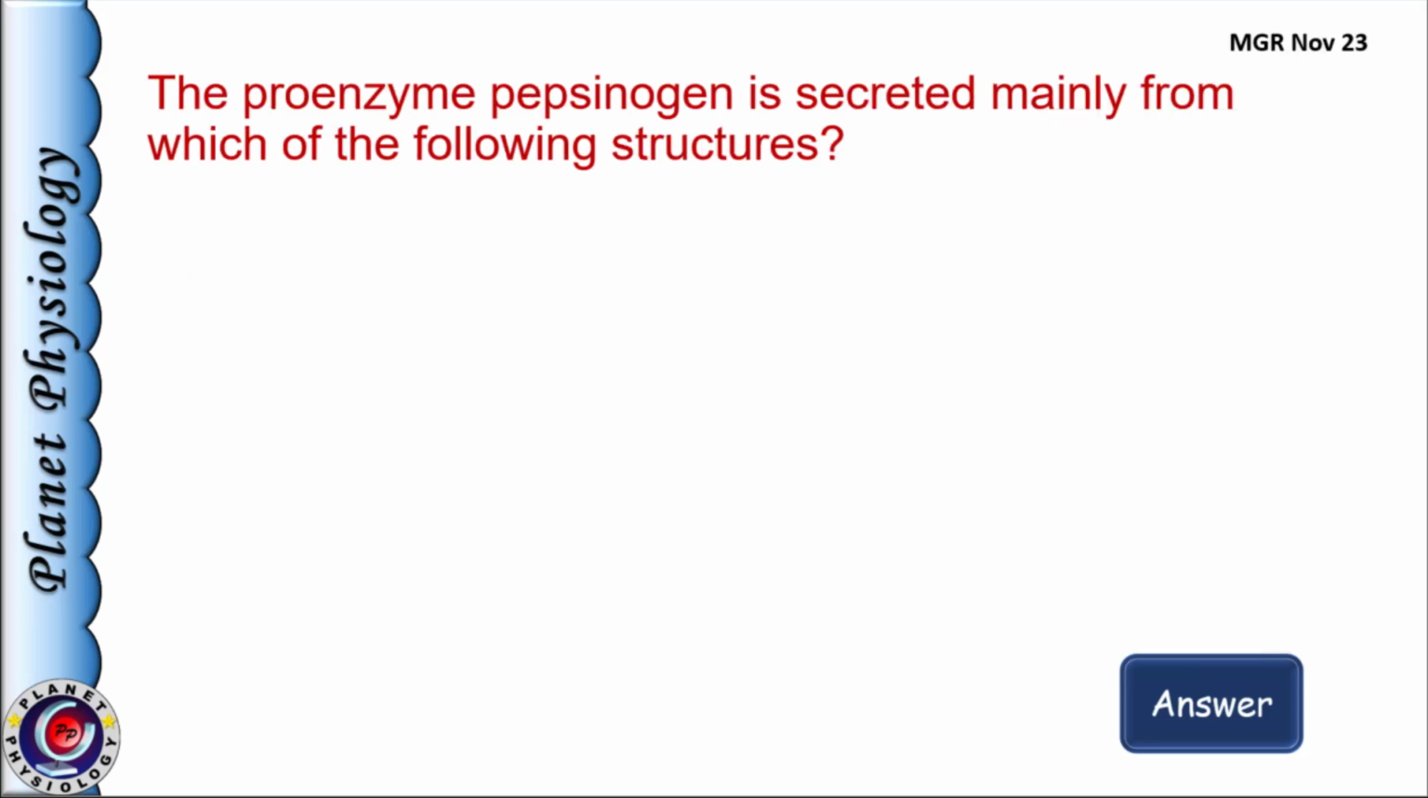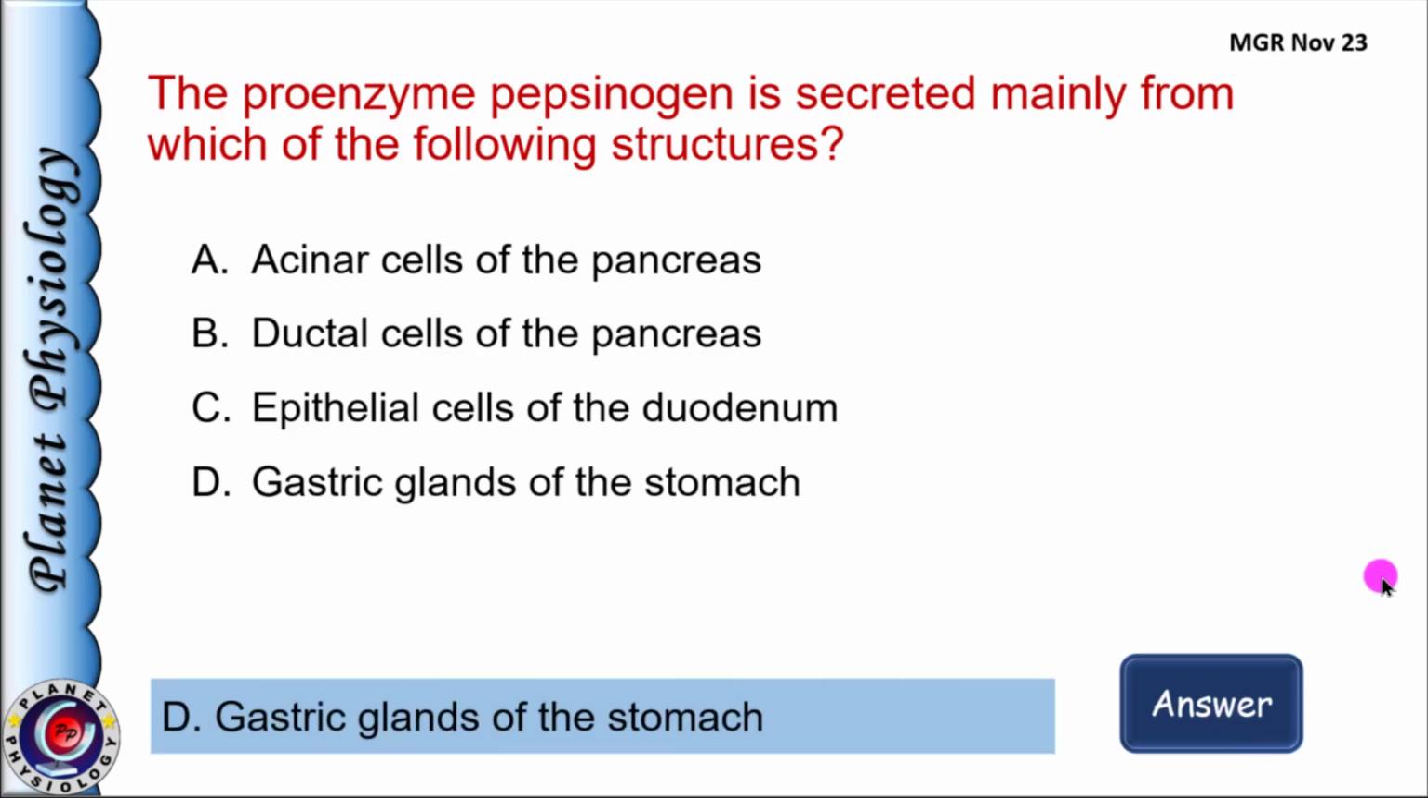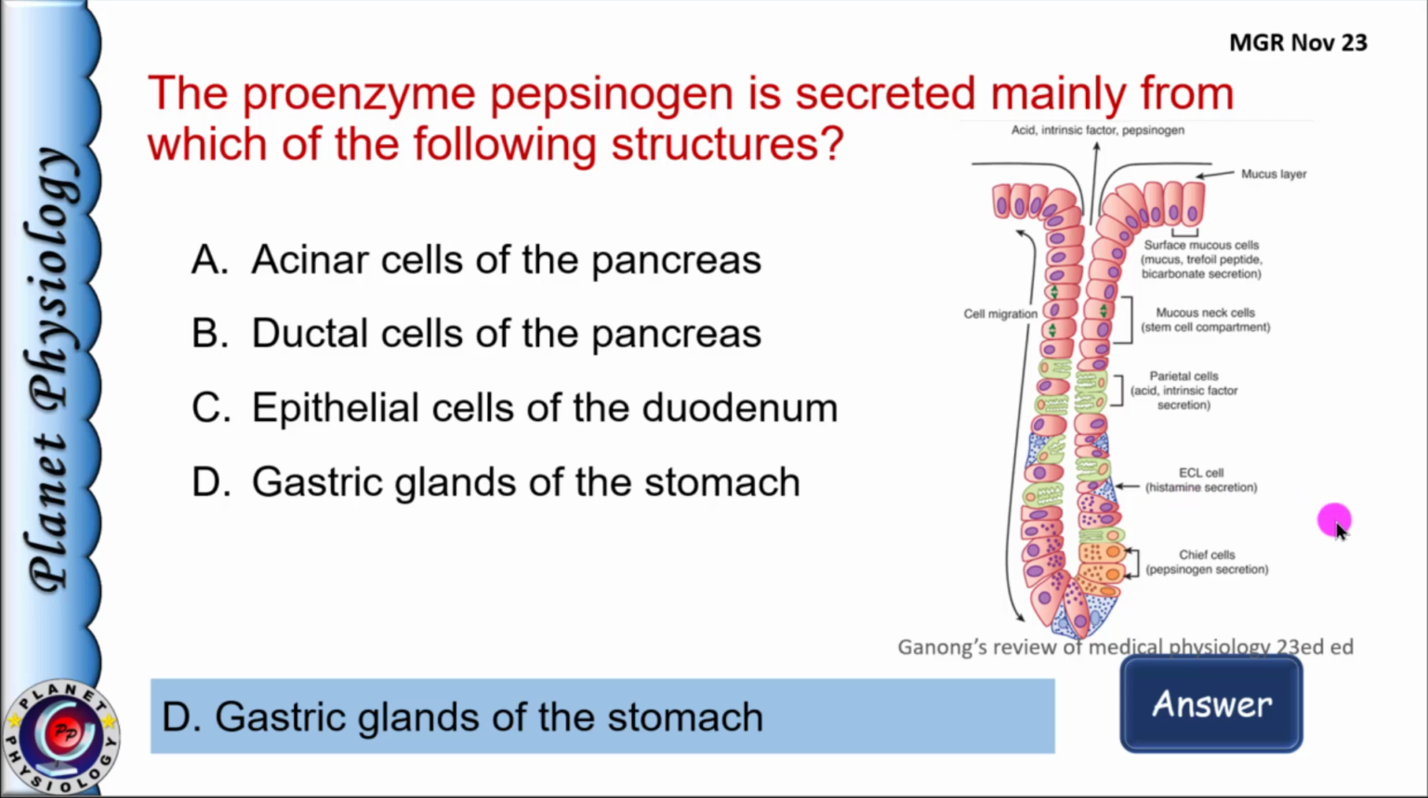Next question. Proenzyme pepsinogen is secreted mainly from which of the following structures? A. Acinar cells of pancreas, B. Ductal cells of the pancreas, C. Epithelial cells of duodenum, and D. Gastric glands of the stomach. And answer is option D. Gastric glands of the stomach. To be specific, chief cells or peptic cells.